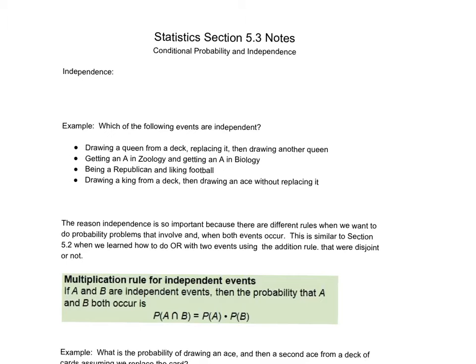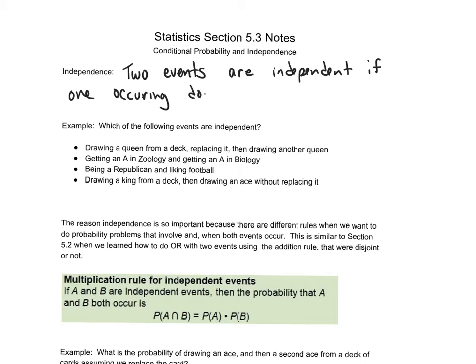But independence is when two events are said to be independent if one occurring does not change the chance of the other one occurring.